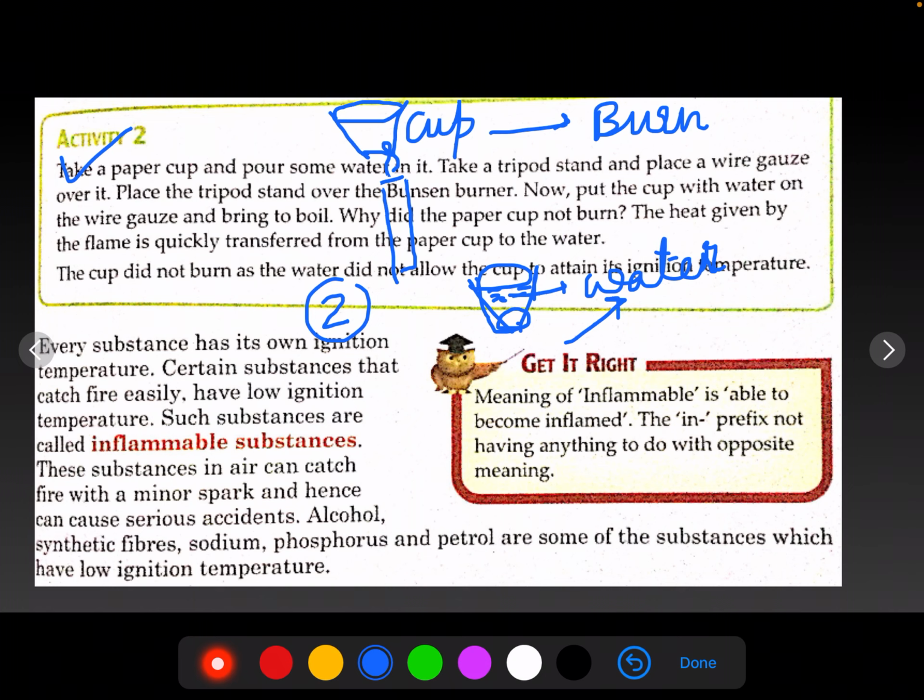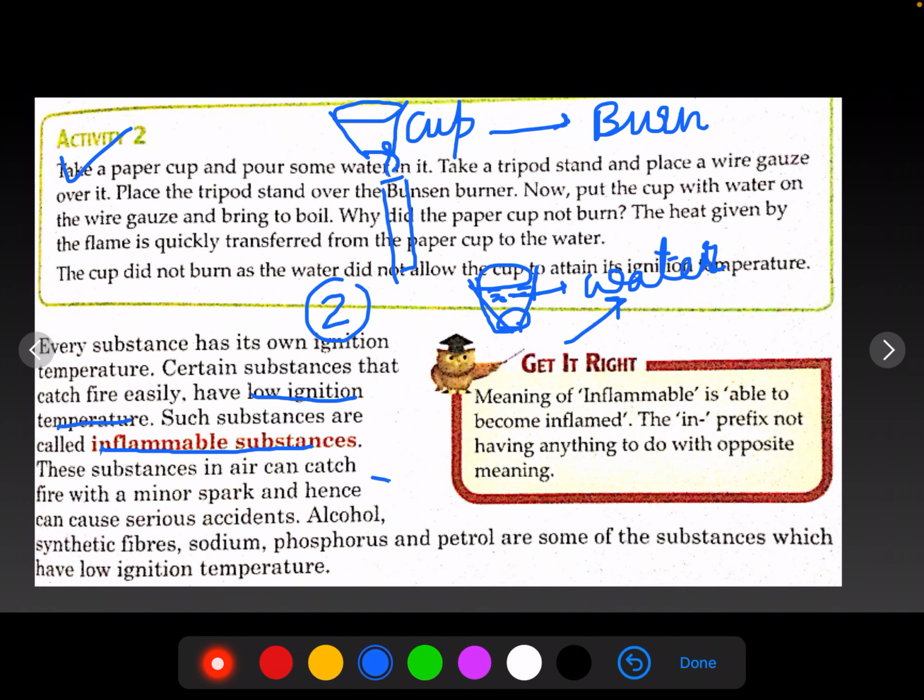Okay. So every substance, हर चीज़ का अपना ignition temperature होता है. Every substance has its ignition temperature, but there are certain substances बेटा that can catch fire very easily. This means they have a very low ignition temperature. कुछ ऐसी चीज़ें हैं जिनका ignition temperature काफ़ी low होता है. ऐसे substances को हम कहते हैं inflammable substances, जो बहुत जल्दी आग पकड़ लेते हैं. बहुत जल्दी, if you keep them very close to the fire, they'll catch fire very immediately.